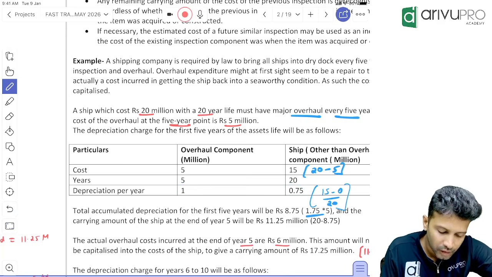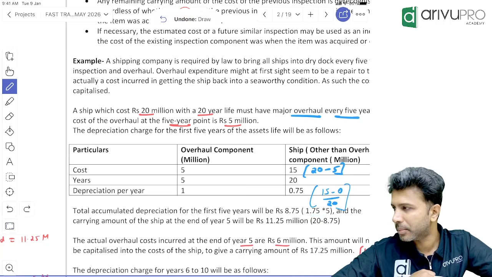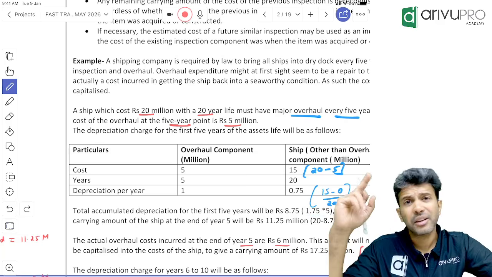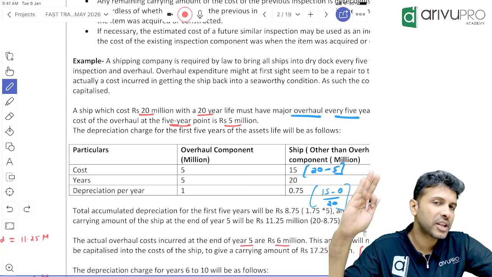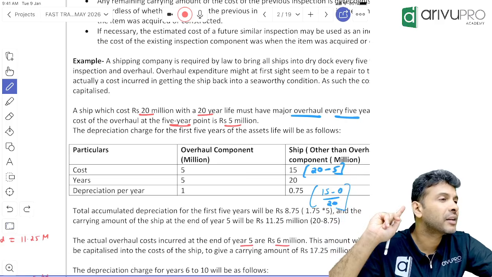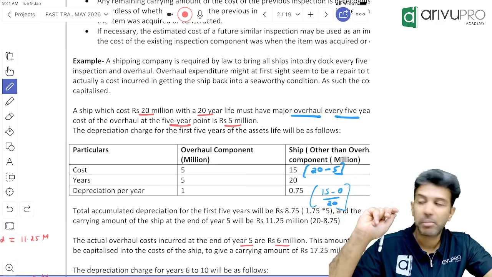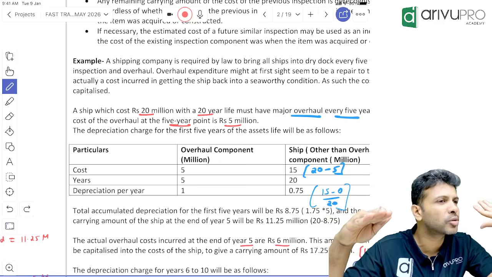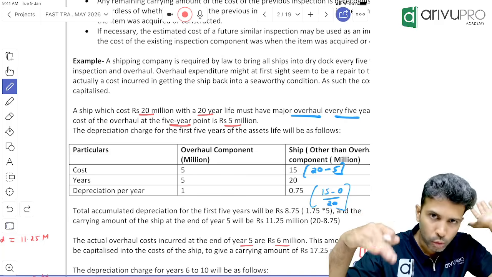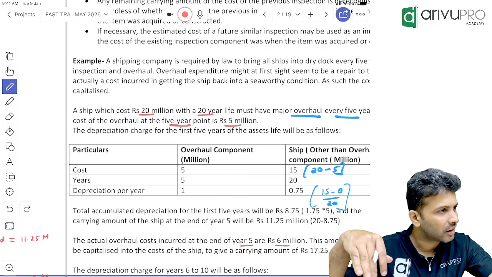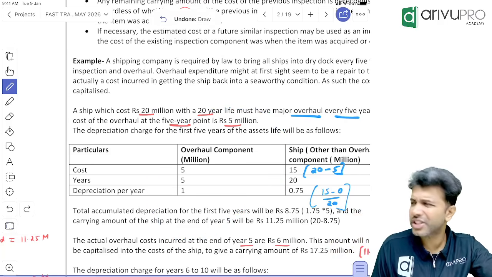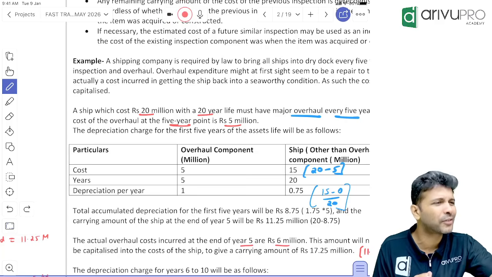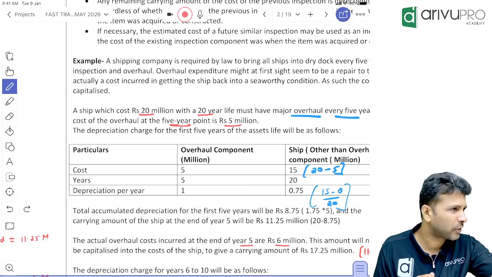Clear, sir? Now, in my battery example, initially, go back to the same example. When we bought the car, we thought the battery would last how many years? 5. But did our original estimate hold good, or after 2 years only it went off? After 2 years only it went off. Correct? But in case of inspection charges, will you have to get the inspection before 5 years only or after 5 years? After 5 years only.